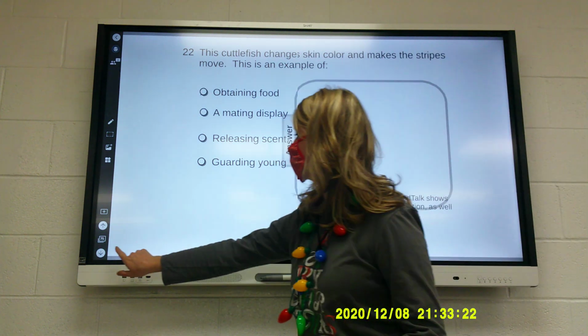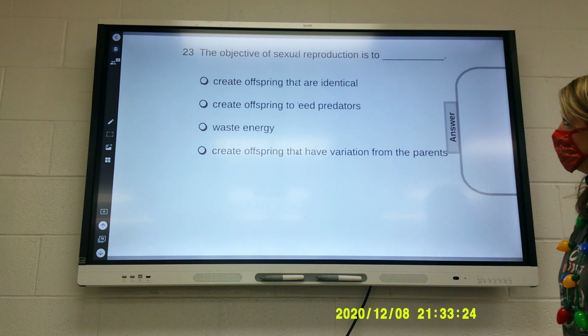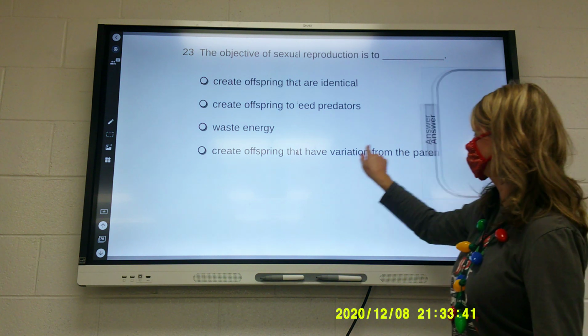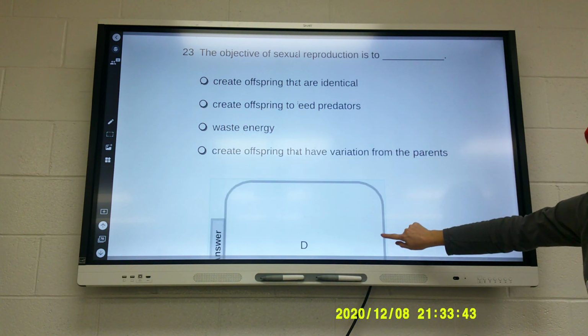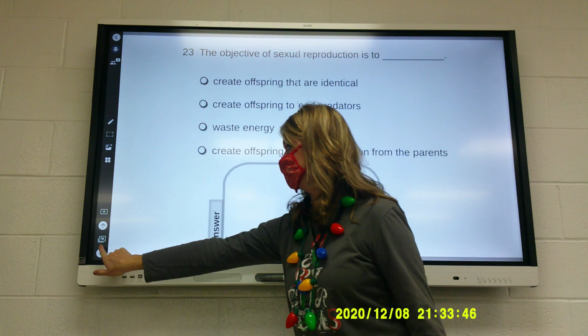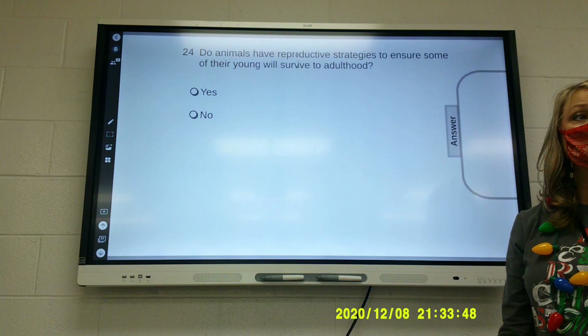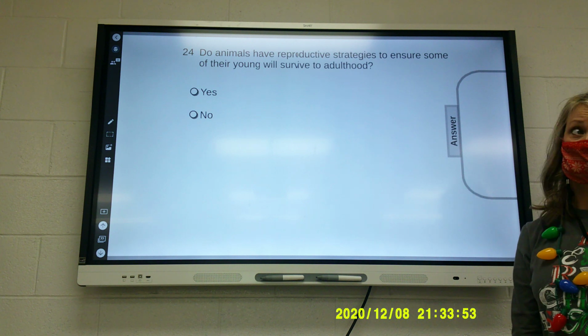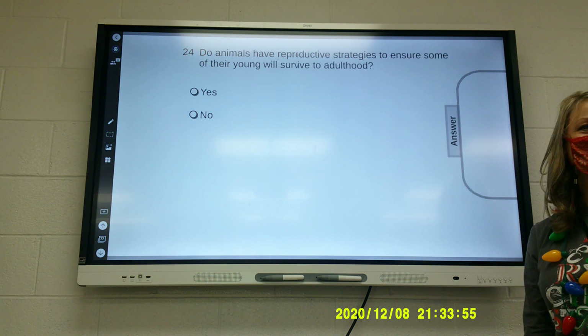B. The objective of sexual reproduction is to create offspring that are identical, create offspring to feed predators, waste energy, create offspring that have variation from parents. Anybody? A. No. D. Create offspring that have variation from parents. Well, aren't they identical because they have the same DNA? No, they are not. Are you identical to your mom and dad? Yeah. Think again.